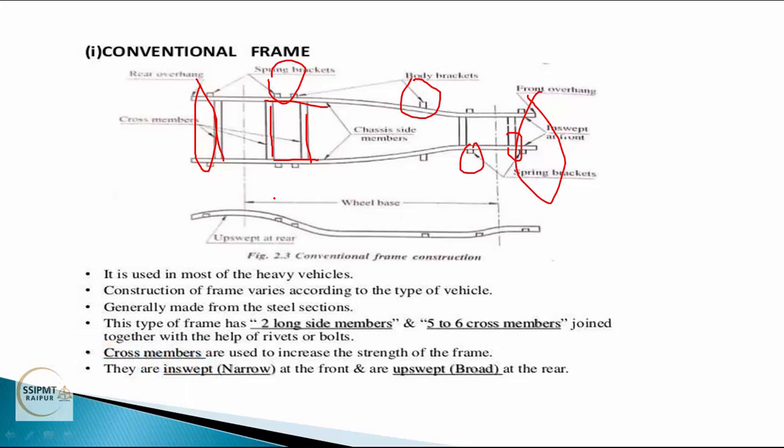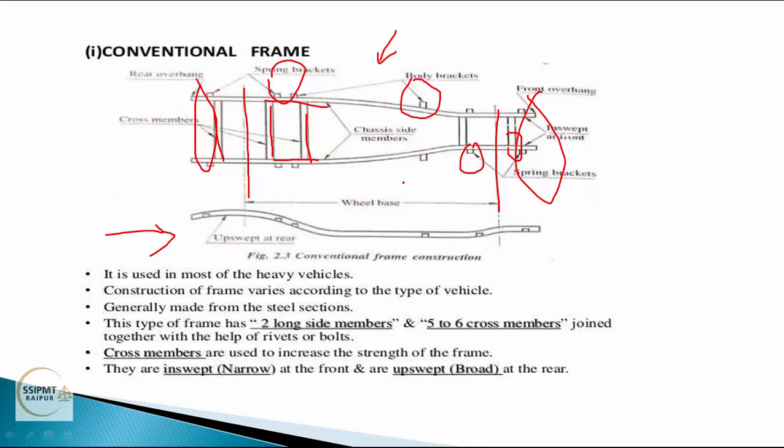So this is the axis of a rear wheel or rear axle. This is the axis of the front axle, and the distance between these two axles is known as wheelbase. This is the side view of your frame, conventional frame, and this is the top view of your conventional frame, right? Clear? So these are the major components of your conventional frame.